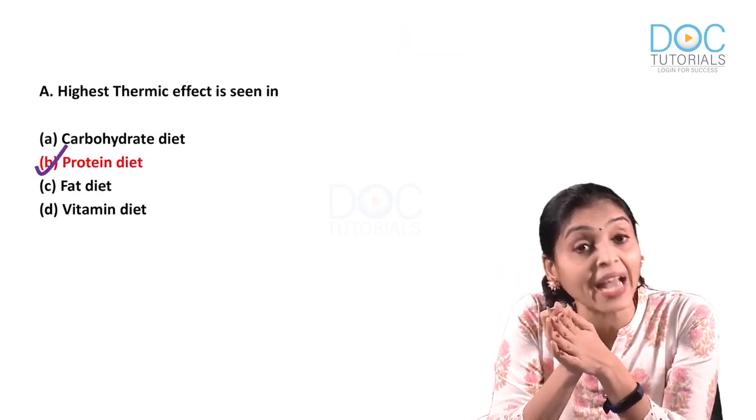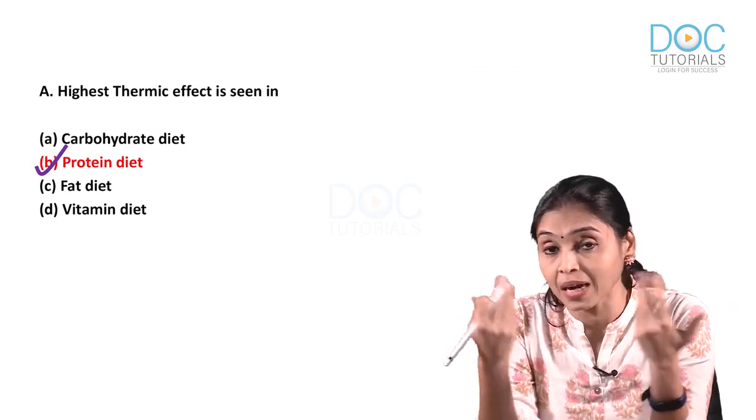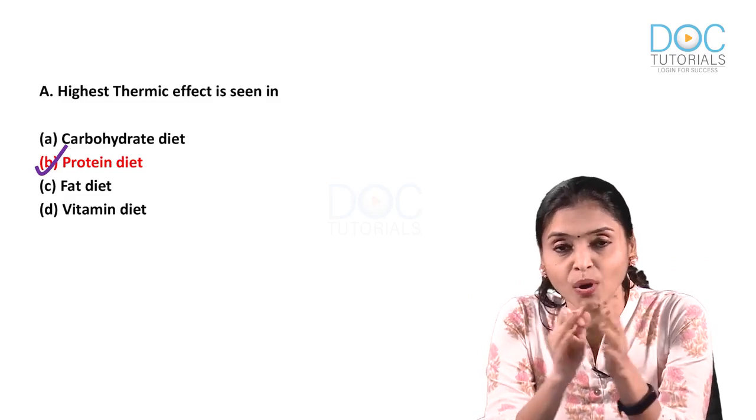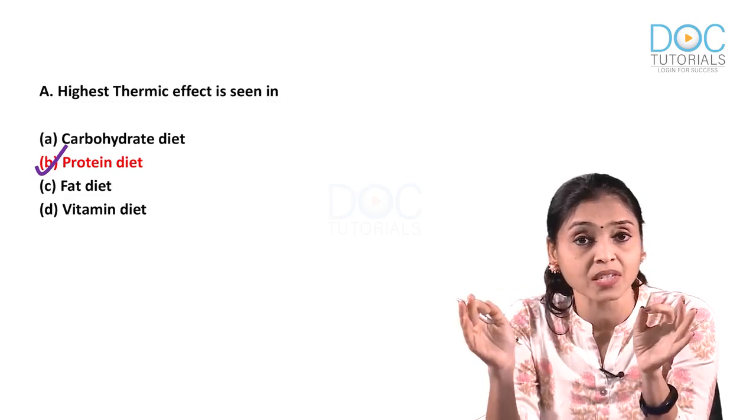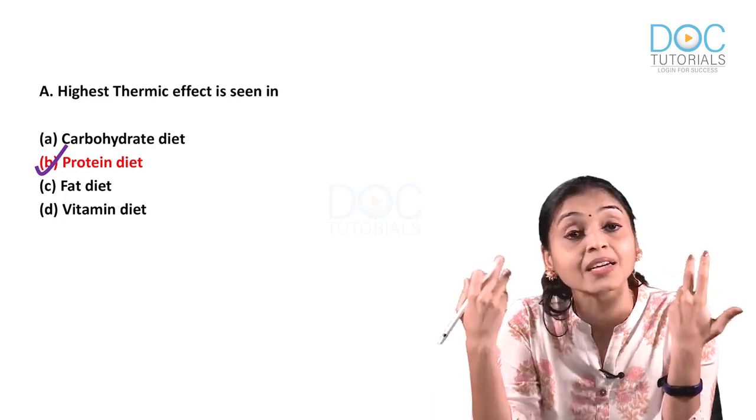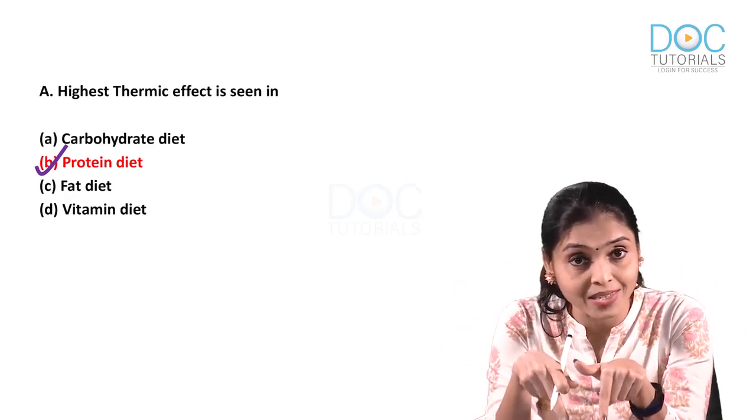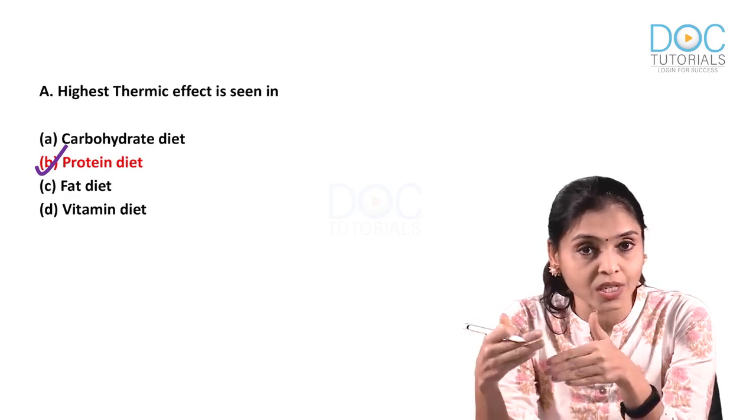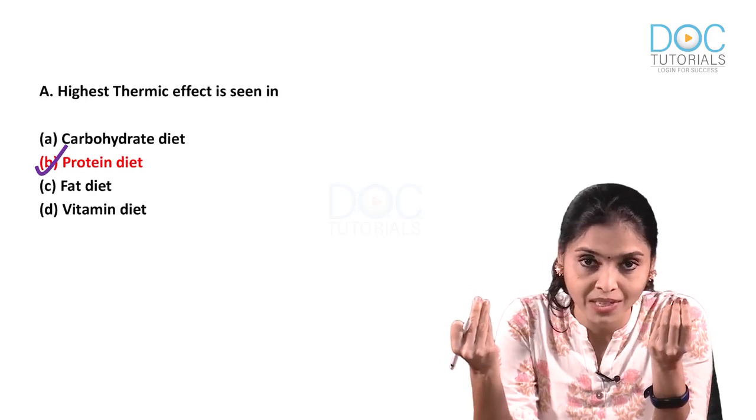Yes, especially animal protein. When you eat animal protein, your body temperature increases. My grandma used to tell me when I was small, she advised me not to take chicken during summer season. She believed that it increases the body temperature. Now I know it really does, because non-veg has got more protein and that has got maximum thermic effect.